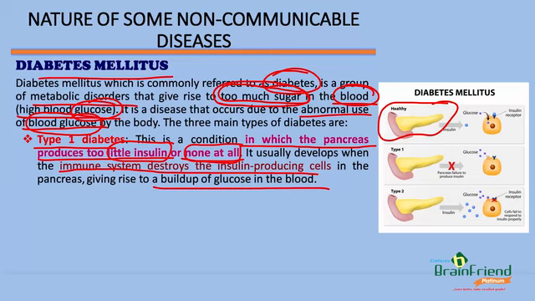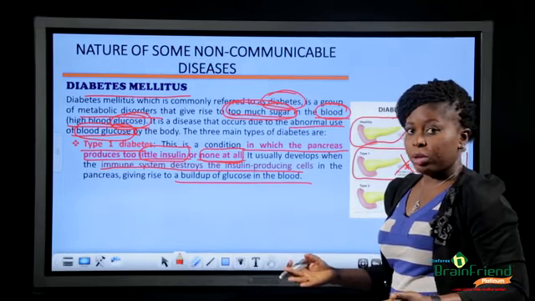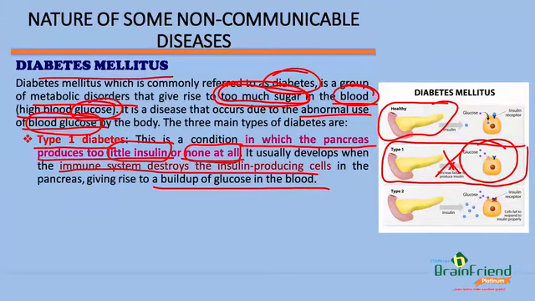So, this second part is showing us what happens with type 1 diabetes. The pancreas is not producing insulin, and this is the glucose that has been produced in the blood. Without insulin, this glucose will not be used up in the blood. So it will now give rise to a buildup of glucose in the blood.